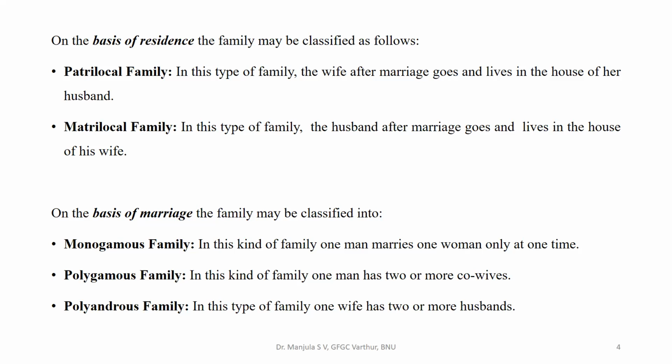On the basis of marriage, the family may be classified into monogamous family, polygamous family, and polyandrous family. Monogamous family is a family with one man marrying a single woman at a time. It is one man, one woman getting married. Polygamous family is a kind of family where one man has two or more co-wives, meaning more than one wife. Polyandrous family is a type of family where one wife has more than one husband.